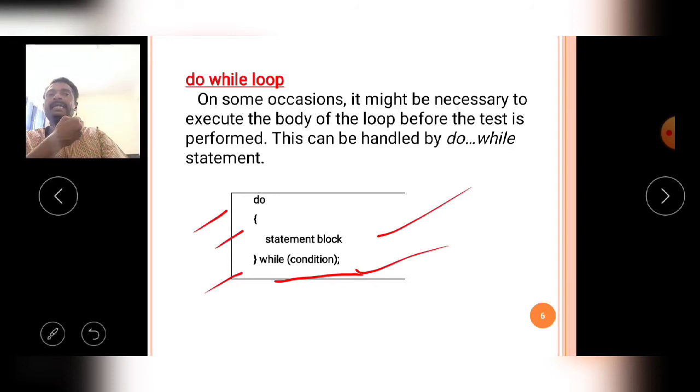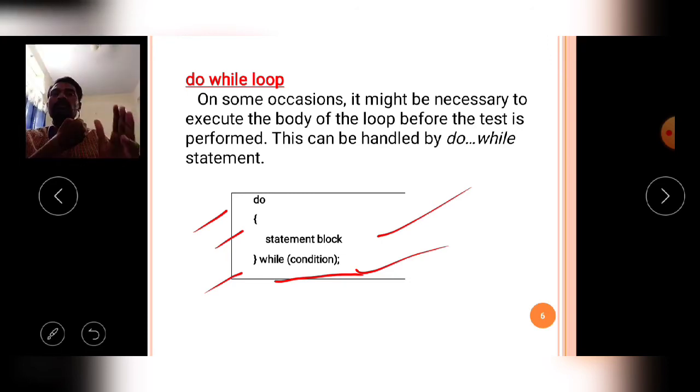This can be handled by the do while loop statement. So in some situations the body, meaning the group of statements, executes first, then the condition is verified next. In that situation we can apply this do while loop.